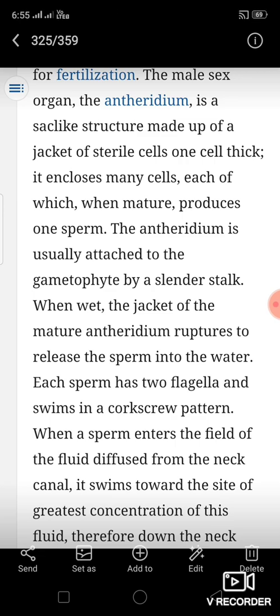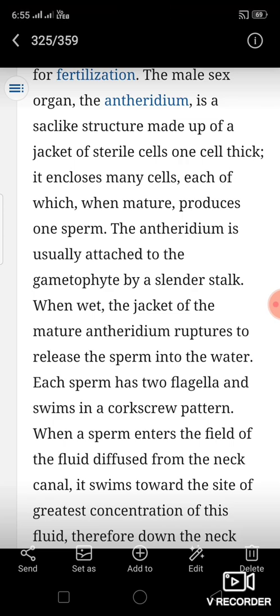Anthrozoid swims with the help of water and reaches the archegonium. It fertilizes the egg and forms zygote. Zygote is with 2n number of chromosomes. Zygote is the first cell which develops into sporophytic generation and produces haploid spore, that is only n number, by meiosis. Spore is the first cell of the gametophytic generation.